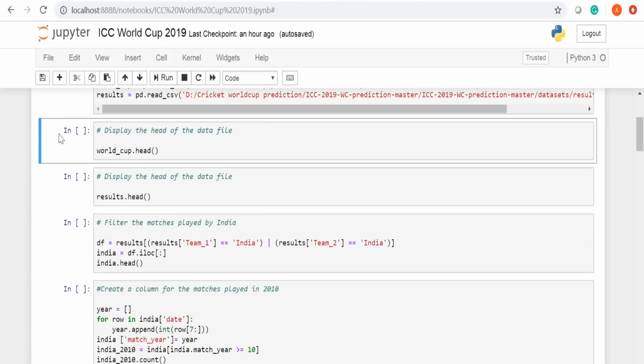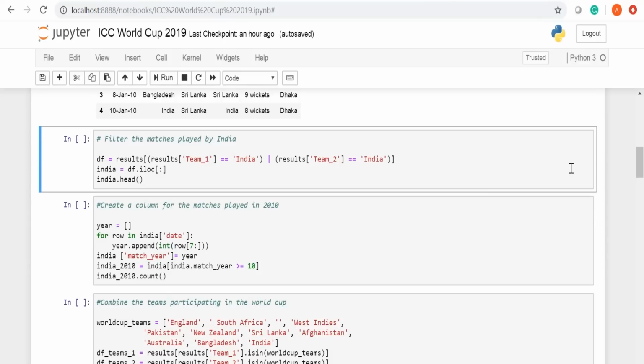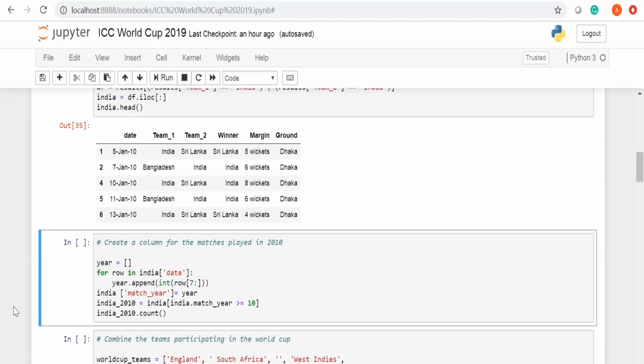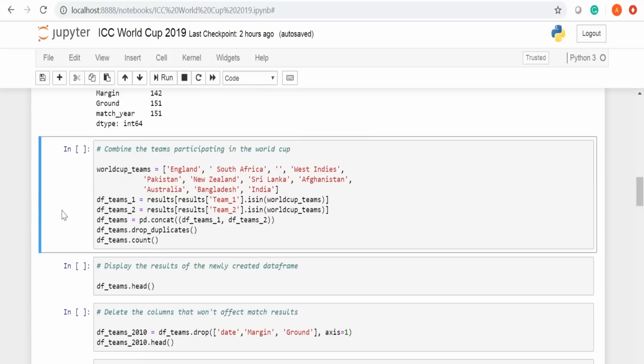Next, let's display the head of both the data sets. As you can see, head displays the first 5 rows of the data set. After that, we'll filter the matches played by India and display the results. So here are the first 5 results of the modified table. Let's now create a column to display the details of matches played in 2010 and take it as a reference. So as you can see, we have a new column called match here, and we have filtered out the results for 2010. In the next piece of code, we'll merge the details of the teams participating in this World Cup with their past results, drop the duplicates, and get the count.